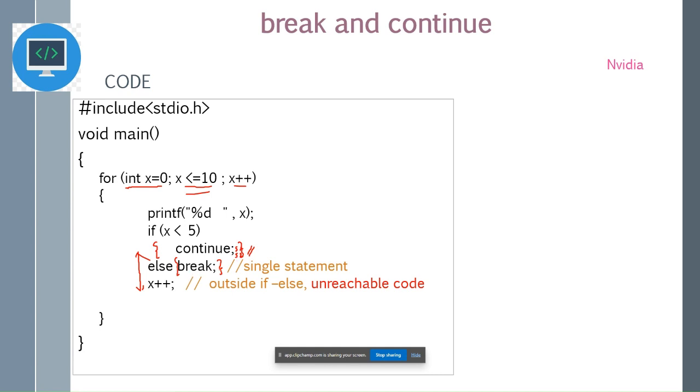Also, what will break do? Say there were statements 3 and 4 inside this else block, those will also be skipped. So continue and break will skip all the statements that are written below, whether they're part of that block or not. But continue will skip to the next iteration. Here it will go for updation and then condition checking, because it's a for loop, whereas break will come out of the loop itself. If there is a nested loop, continue and break work with the nearest loop.